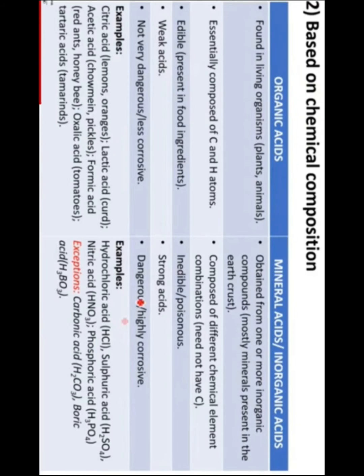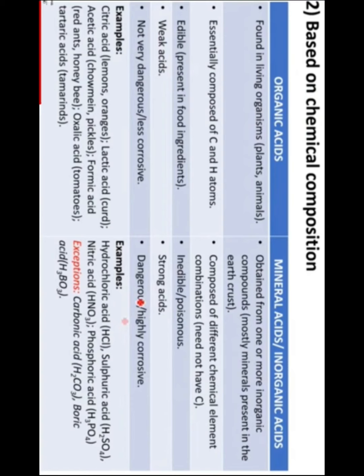The second type of classification of acids is based on chemical composition. You can call it based on the origin of the acids also. There are two types. The first one is organic acids. What is the meaning of organic acids? Those which are found in living organisms, meaning they may be from the sources of plants or animals, are called organic acids.